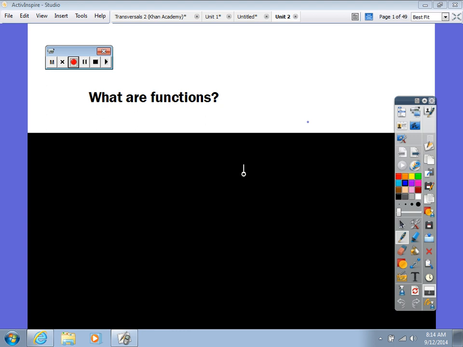Okay, what are functions? The key word in functions is what? Fun. That is right, because functions are fun. So if you're bored this weekend, you can look up functions and have some fun. But really, what is a function?